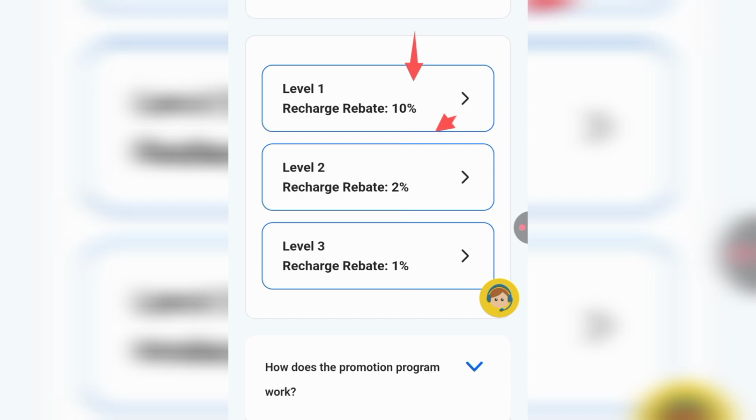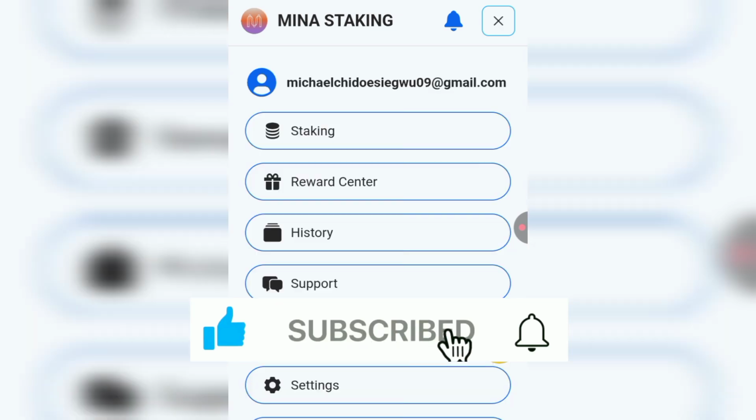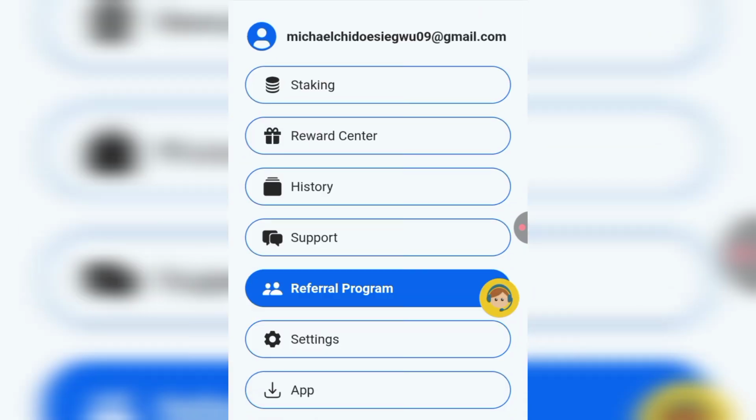If you scroll down, you will see the benefits from your referrals. Your level 1 is 10%, your level 2 is 2%, your level 3 is 1%. If you scroll down, you will see some questions based on the referral program, in which you can ask the platform if you encounter any problem.